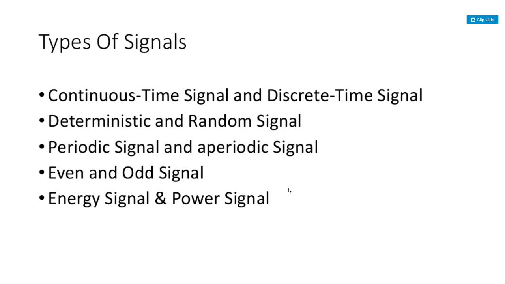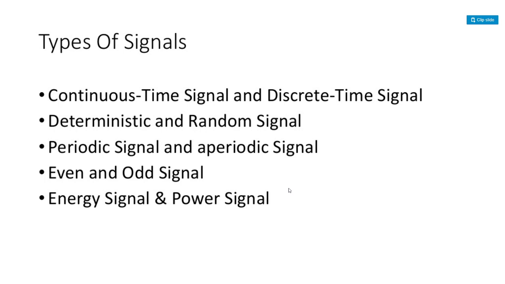Then deterministic and random signals. A deterministic signal is one which can be computed with mathematical equations, and sometimes we call it a probabilistic signal. For a random signal, the output can't be predefined. That signal is called a random signal.